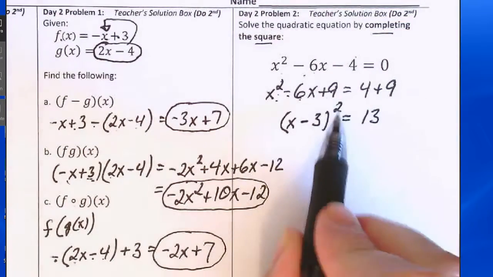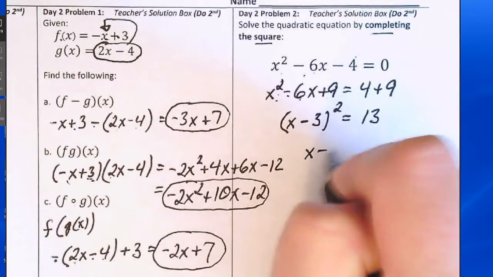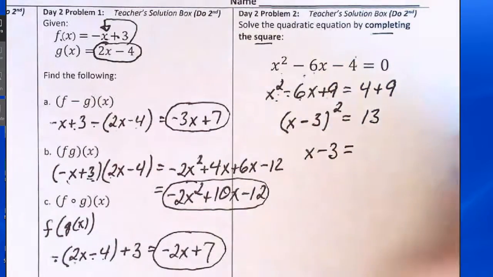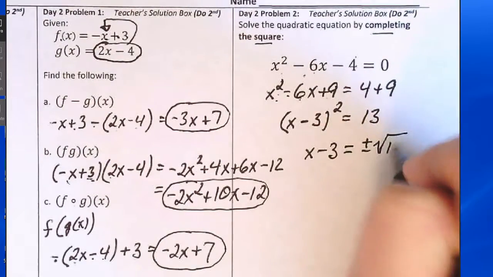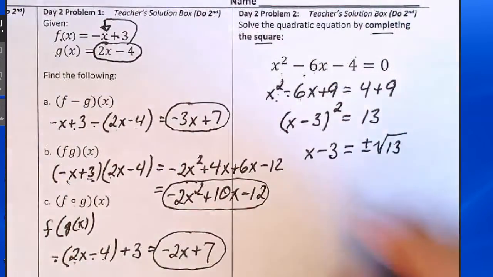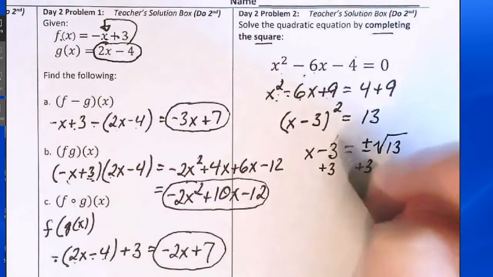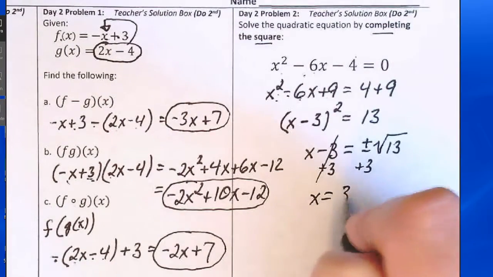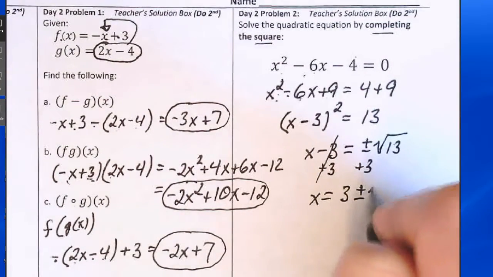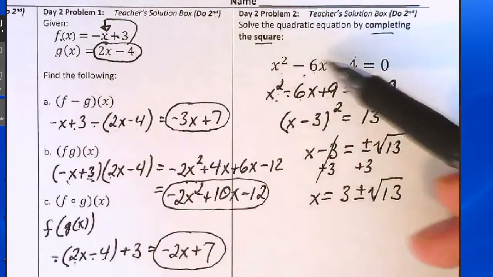Now let's do a square root in order to remove the exponent. So on the left side, we get x minus 3, and on the right side, plus or minus the square root of 13. Final step, add the 3 to both sides of the equation to isolate x. x equals 3 plus or minus the square root of 13. Completing the square is one technique to solve quadratic equations.